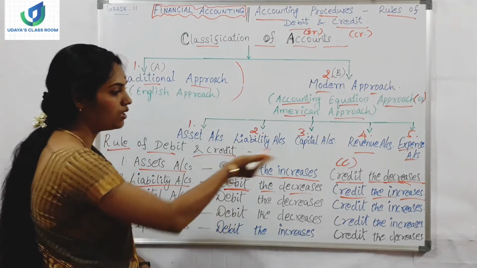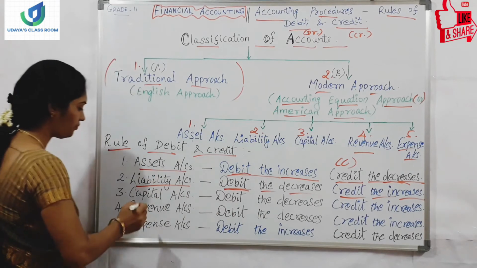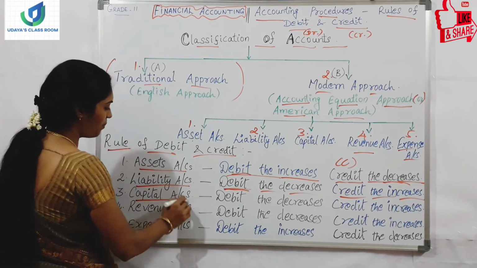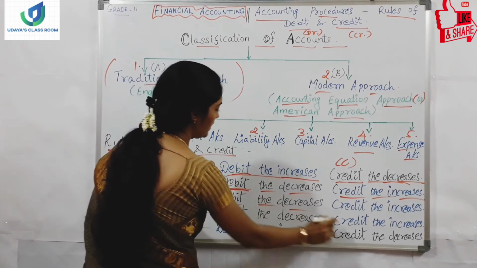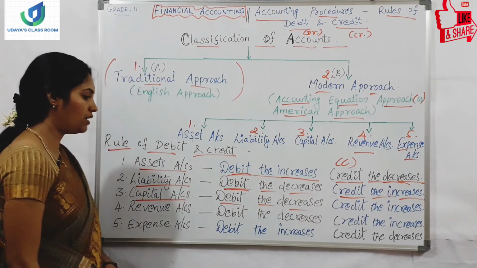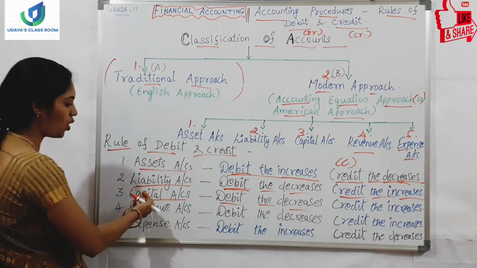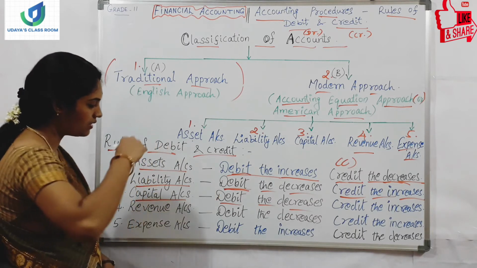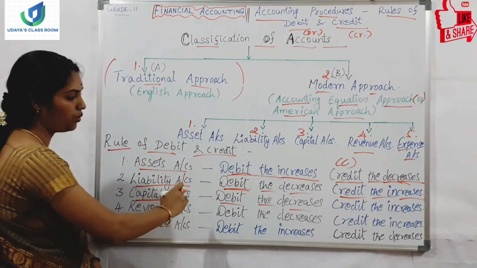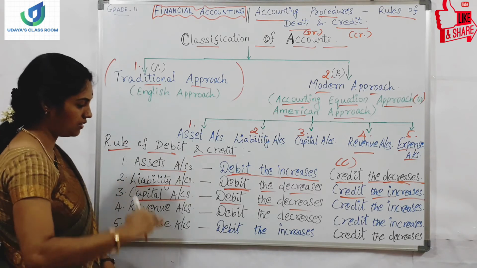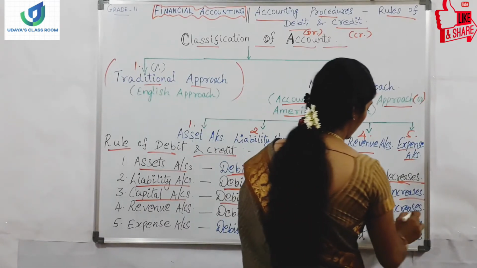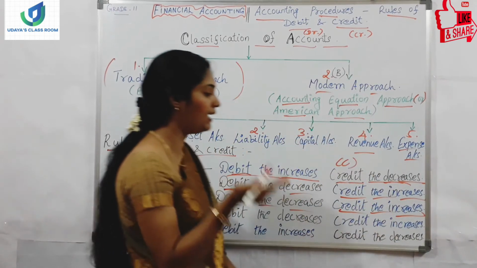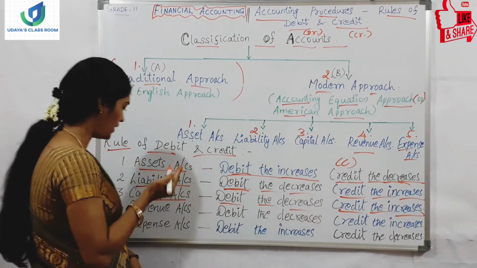So we have to credit the increases. And capital accounts. Capital accounts: debit the decreases. Under the capital account, if anything is decreasing, we have to debit. If the capital is decreased, we have to debit. Credit the increases. If the capital increases, we have to credit.